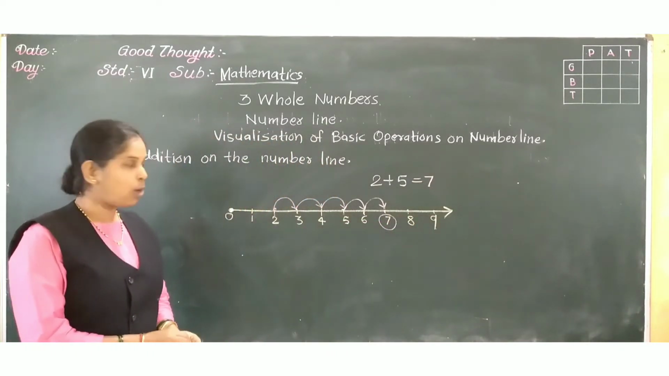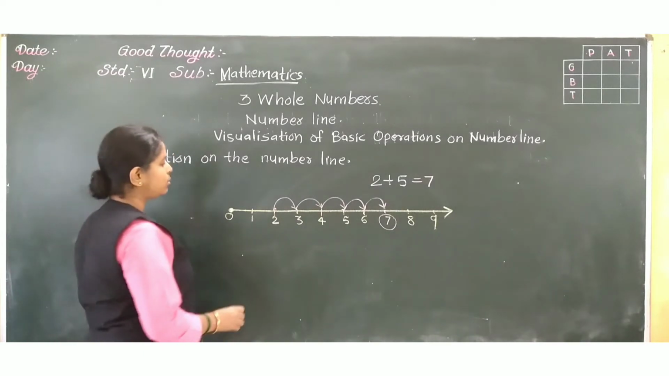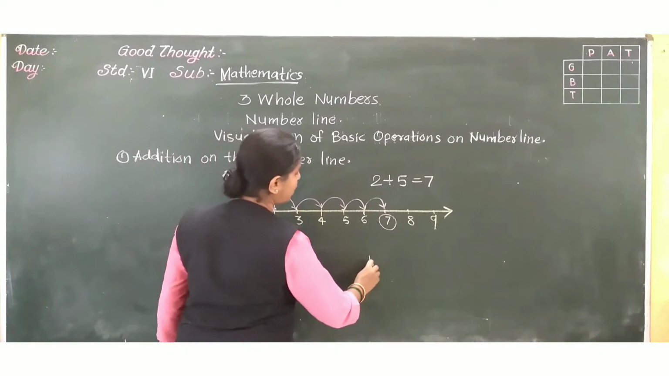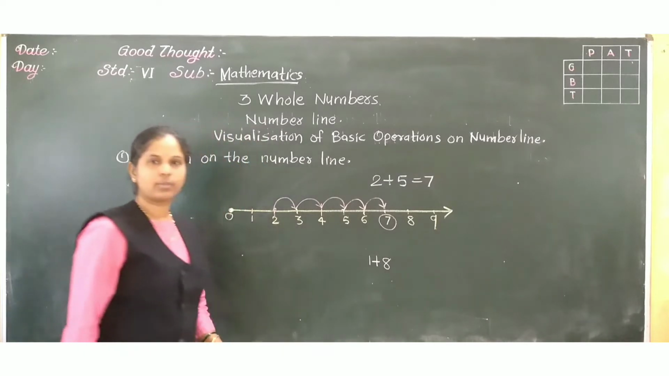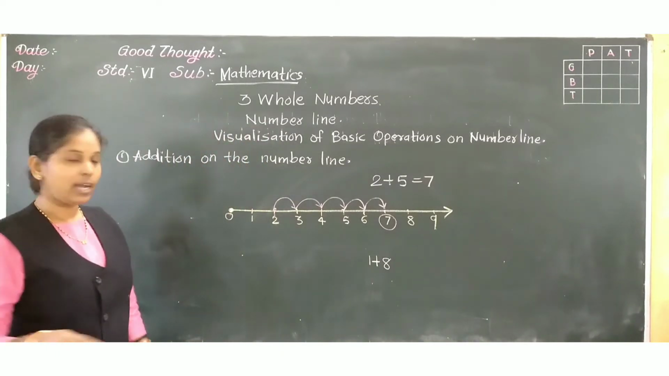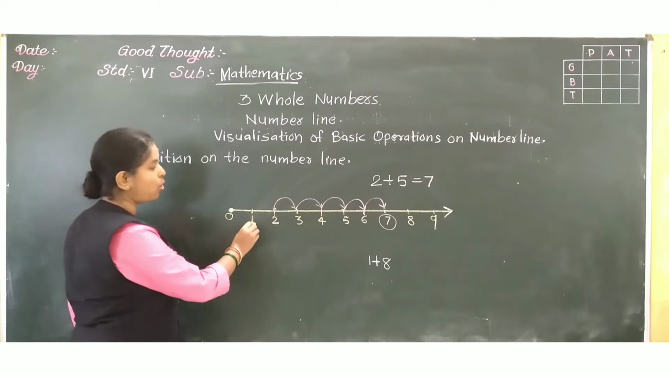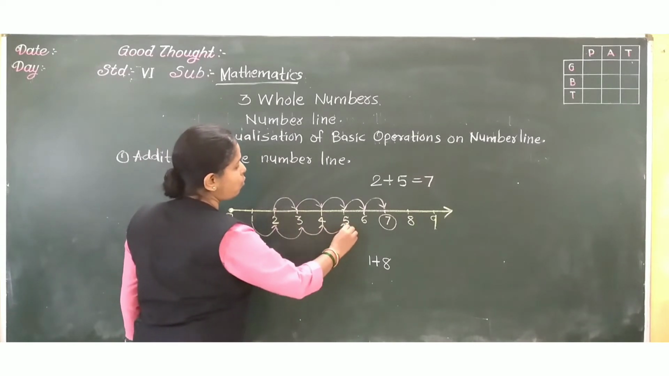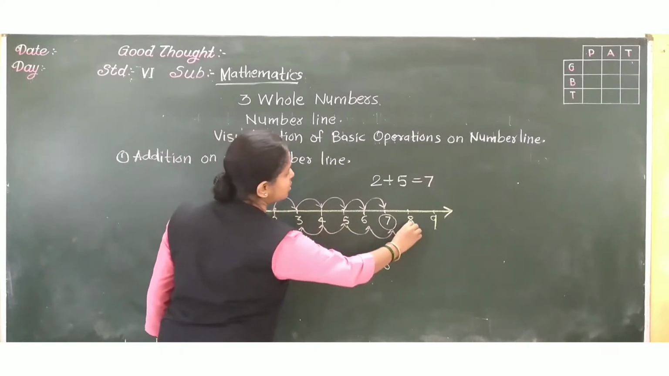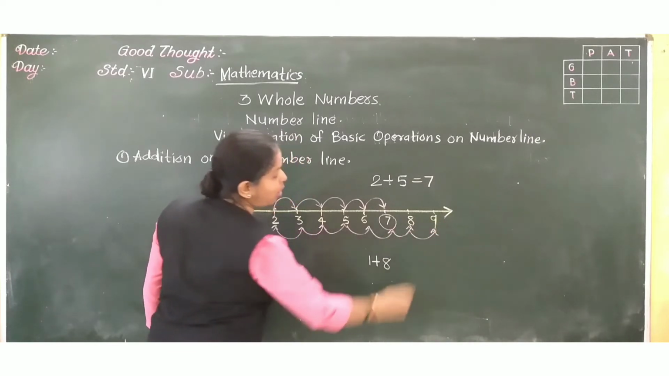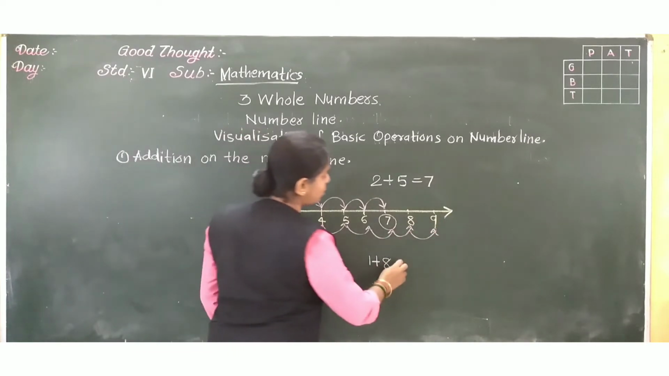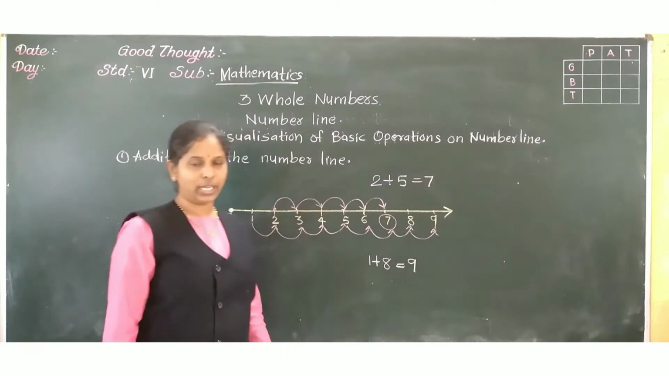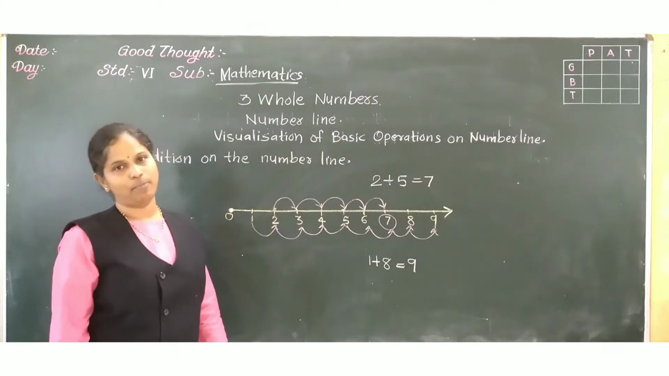Understand? In this way. Now, next I want to add 1 plus 8. From where should we start? 1. And how many intervals should we go? 8 intervals. 1, 2, 3, 4, 5, 6, 7, 8. At which number do we reach? 9. So 1 plus 8 is 9. In this way, on the number line, we can show the addition of numbers.